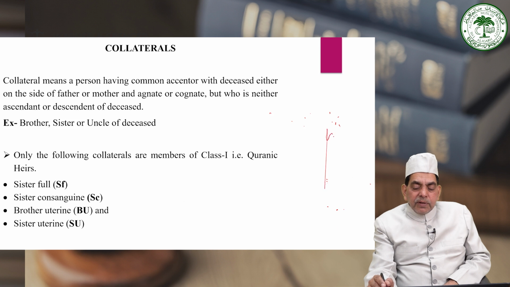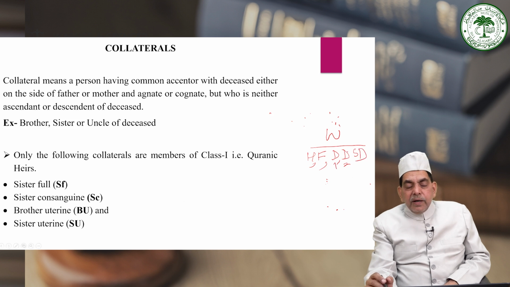Say for example, W is the woman and she dies leaving behind her husband H. There is a father F, and there is D1, there is D2, there is SD.